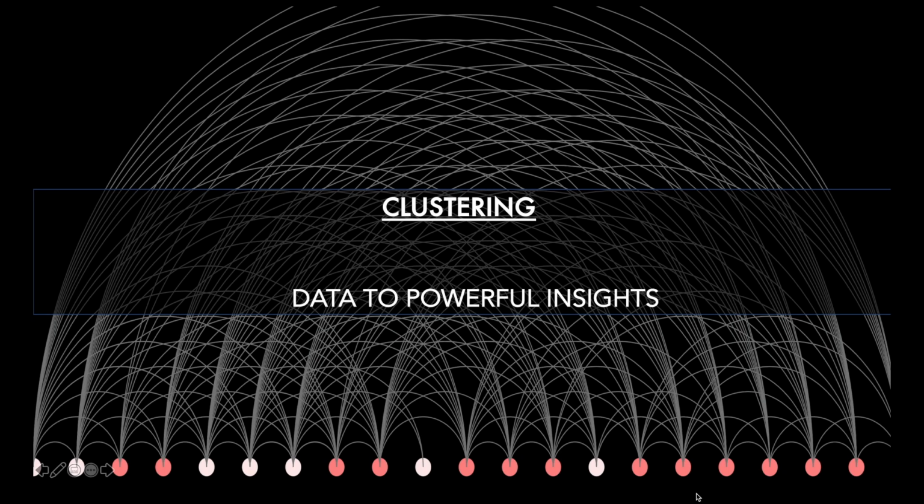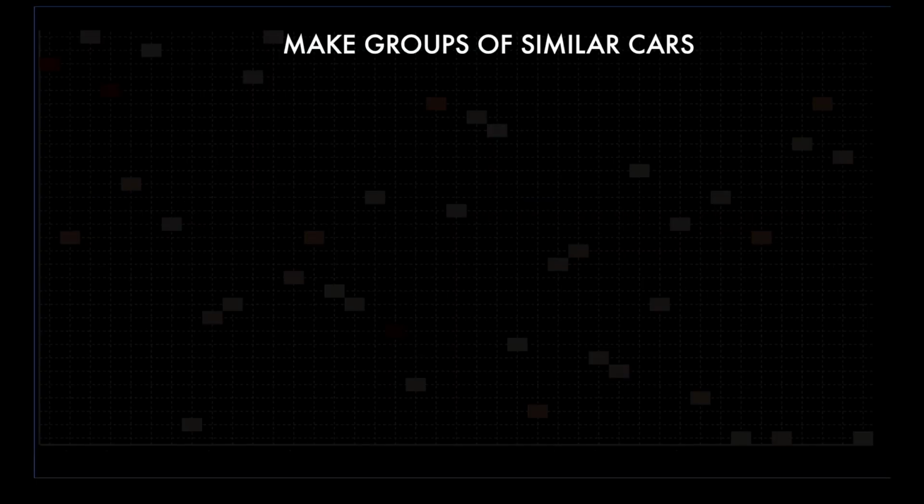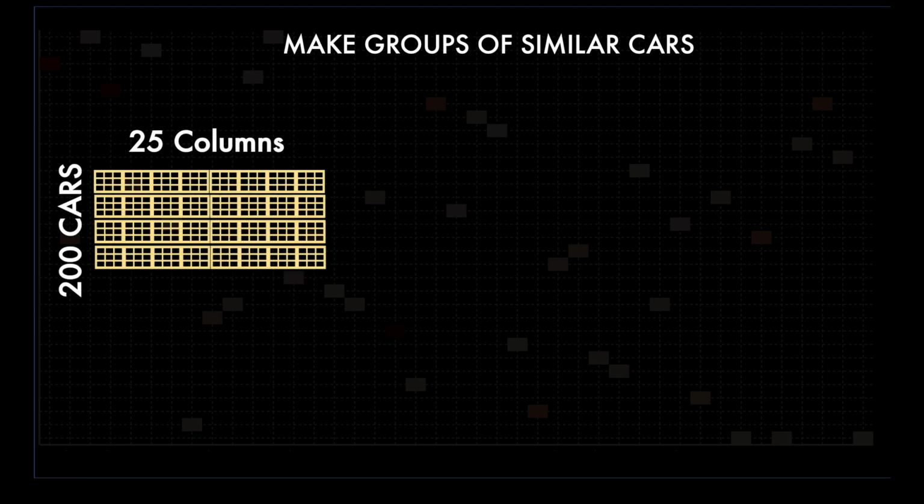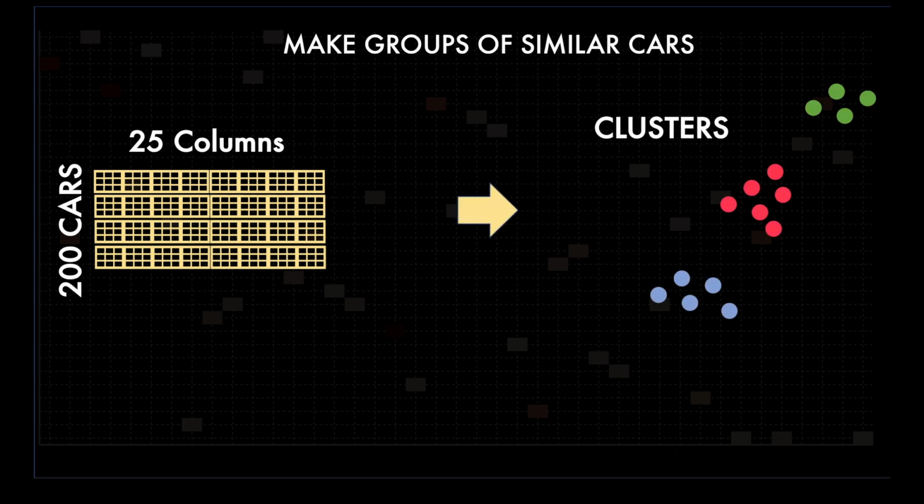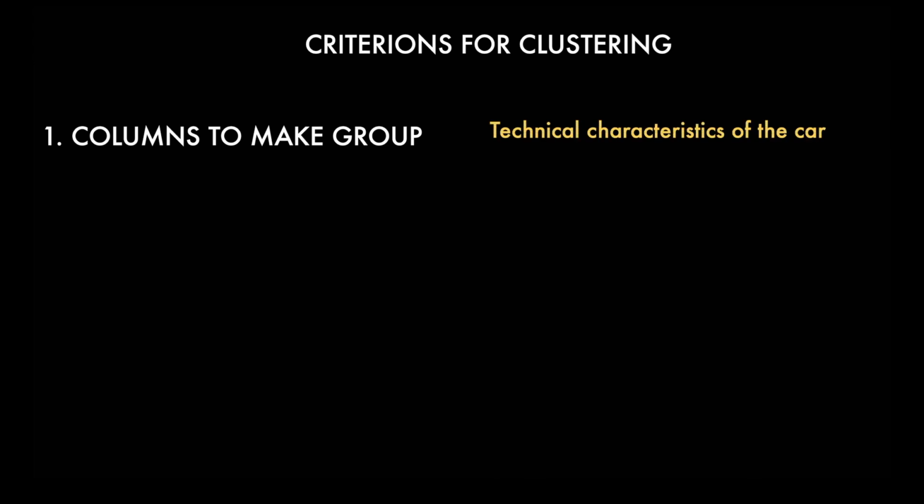Alright my friends, so in this step we will do clustering. Clustering will allow us to make groups or clusters of similar things. And in our data we have about 200 cars and about 25 fields. So we will use clustering to make groups of similar cars. And in order to do so, we'll have to decide on three things. The first is which columns out of the 25 columns we would select.